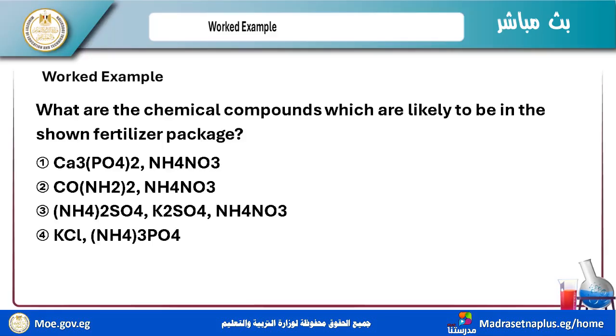Firstly, CO(NH2)2 is urea, and NH4NO3 is ammonium nitrate. (NH4)2SO4 is ammonium sulfate, K2SO4 is potassium sulfate, and NH4NO3 is ammonium nitrate. And the last is KCl, potassium chloride, and ammonium sulfate.